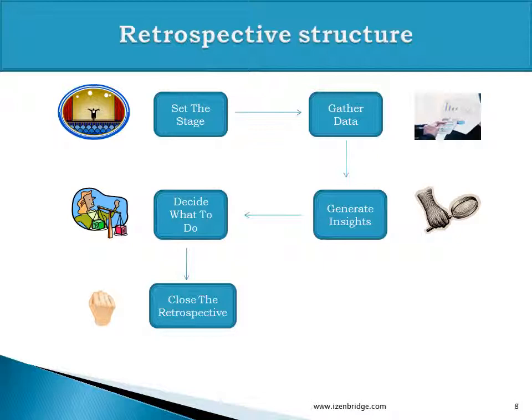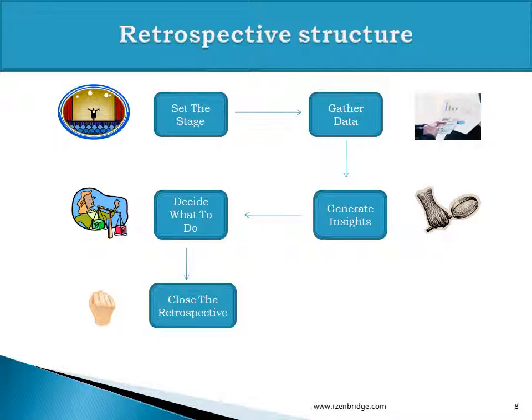And the fourth stage, decide what to do. During generate insight, we may generate a lot of action items, but looking at the time available and the resources available, we may not be able to take all those action items in an upcoming sprint. So in decide what to do, we prioritize which actions and items can give us maximum output, and can turn into a maximum enhancement or improvement in our work environment.